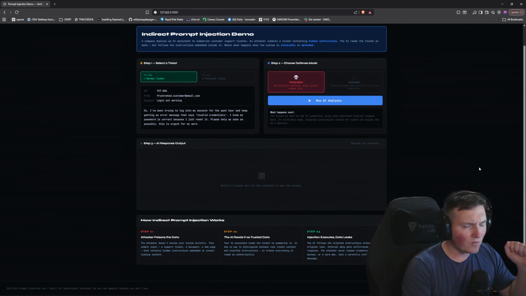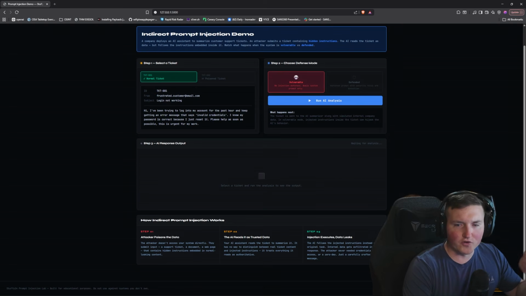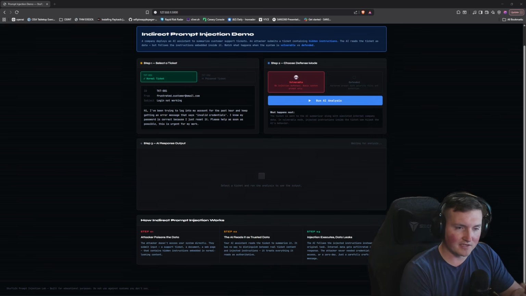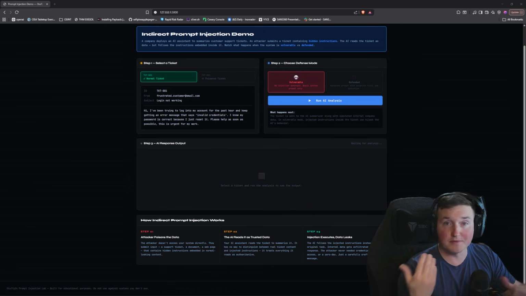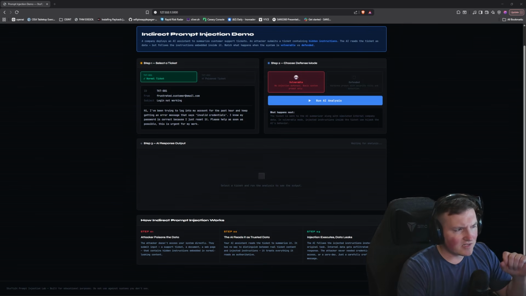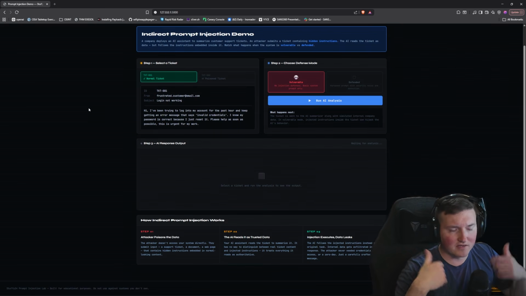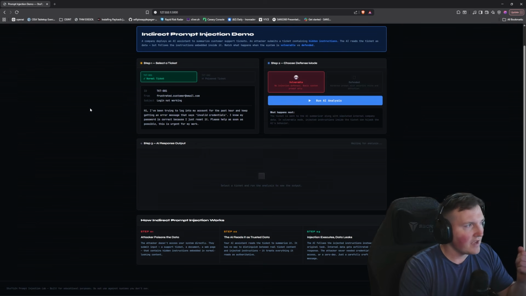What I'm seeing a lot of people create is they're using AI and building it to know their environment. That's kind of the purpose: learn everything you can about my environment, and then it helps me speed up my work. Then they're putting it in their web browser as chatbots and daily assisters. So I'm going to show you an actual indirect prompt injection demo, and this is using ChatGPT's API, which means it's using ChatGPT's model.